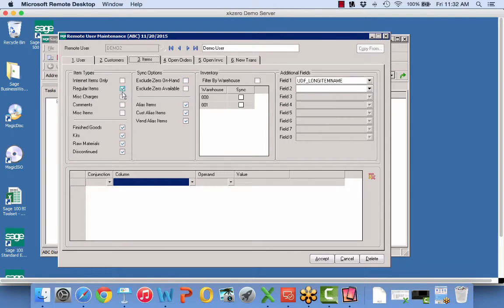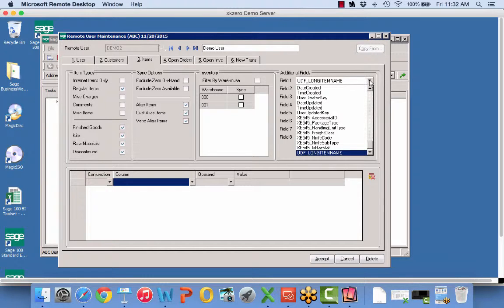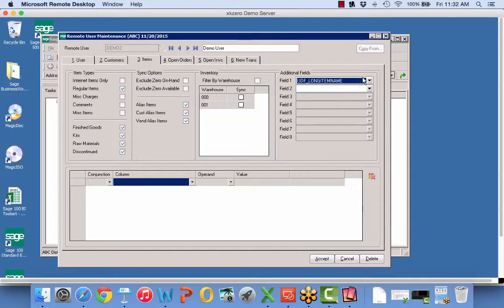On the inventory items, I'm giving them no miscellaneous charges, no comments, no miscellaneous items. I am giving them all of these finished goods, kits, raw materials, and so on, but I'm only giving them regular items. And you'll see here too, my warehouse choices are even different because I said it was XYZ company. One thing I'll mention at the customer level, we can display up to 6 discretionary fields, including UDFs on the app.